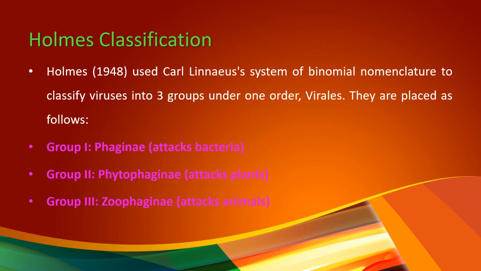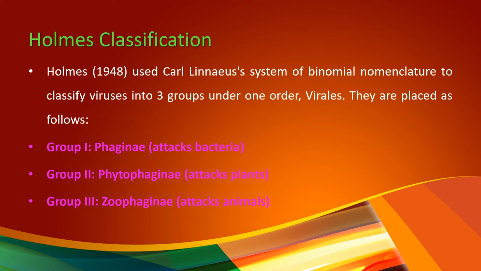The next type of classification is Holmes classification. Holmes, in the year 1948, used Carl Linnaeus' system of binomial nomenclature to classify viruses into 3 groups under one order, Virales. They are placed as follows. Group 1, Phaginae.